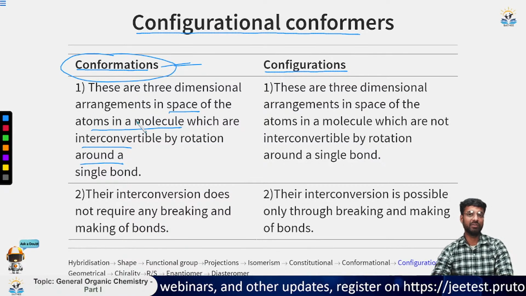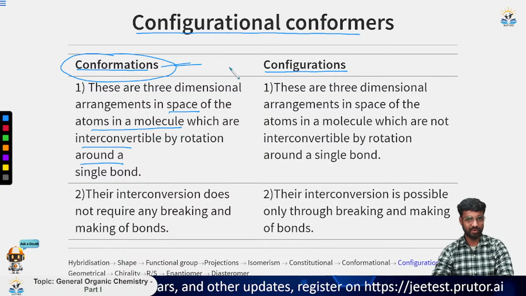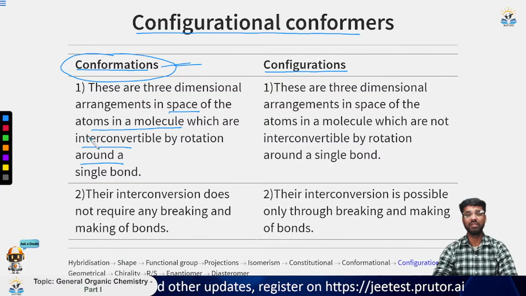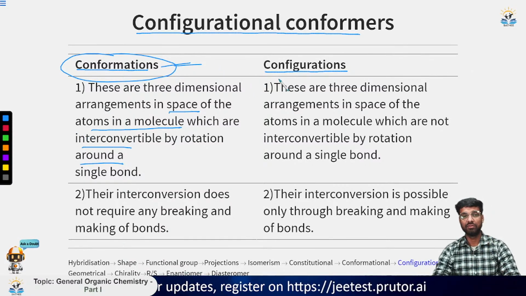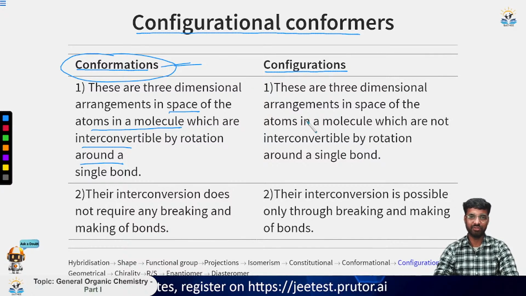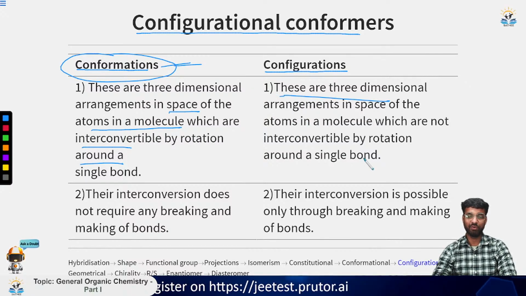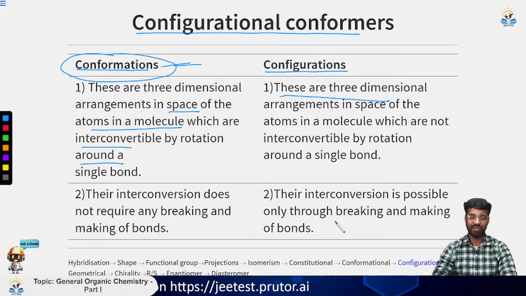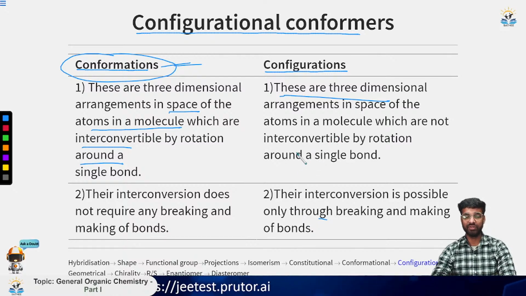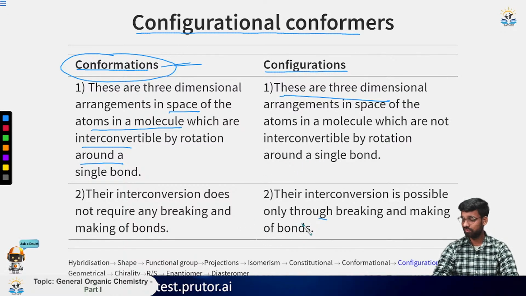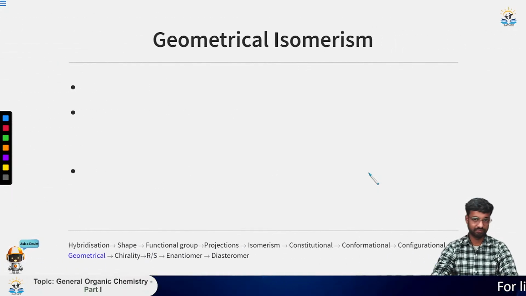So they just change from one form to another, from one conformer to another, by simple rotation along the single bond. But for configuration, if you want to change from one configuration to another, you need to break a bond. Only by breaking and making a bond can you convert from one configuration to another. So this is the basic difference between conformation and configuration.